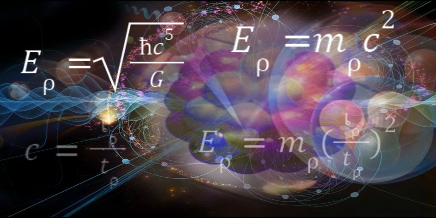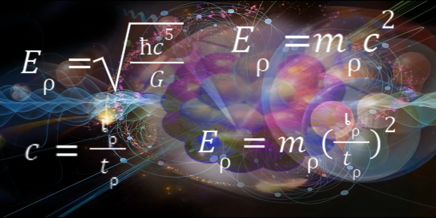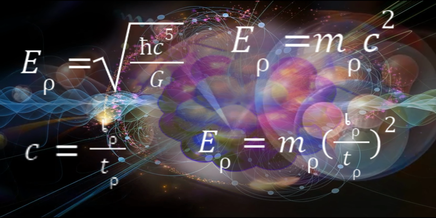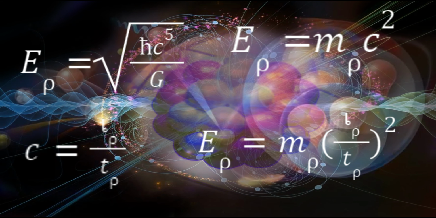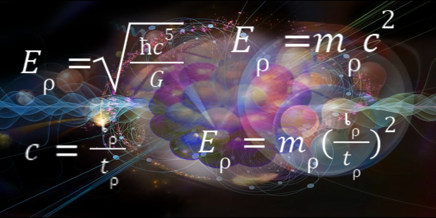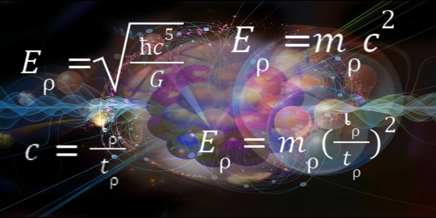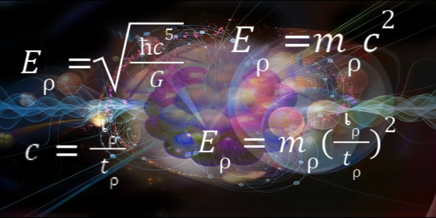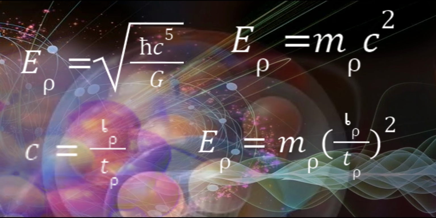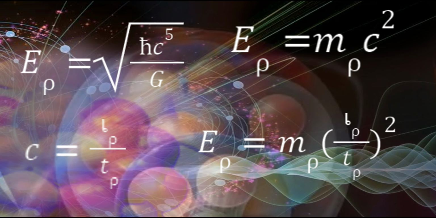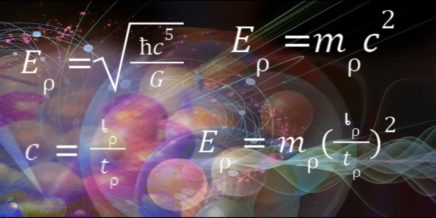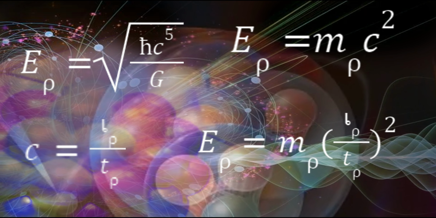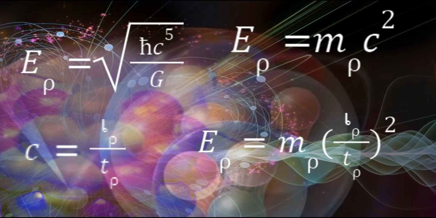Here, the speed of light c we can define as L_P divided by T_P. The speed of light does not change even if described in Planck units. So we can rewrite the above equation in a way that we can understand more. Now we can see the three basic dimensions of the universe in this equation. E_P equals m_P into L_P divided by T_P, the whole squared. This is the equation for Planck energy.